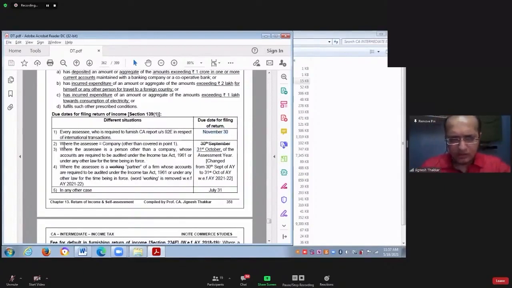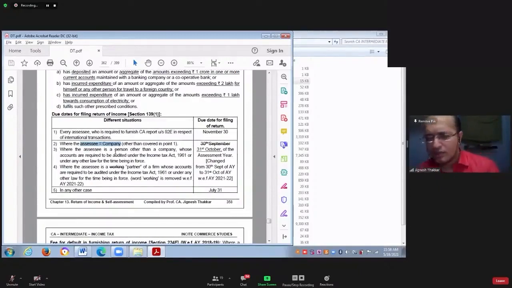Next, where the SSE is a company other than one covered in point 1. If SSE is not covered by point 1, then only will you come to point 2. In point 2, we are saying that if SSE is a company, see, companies' books of accounts are always required to be audited.